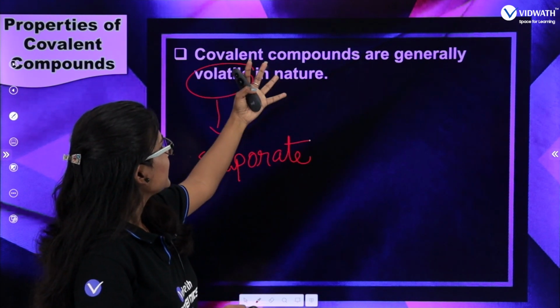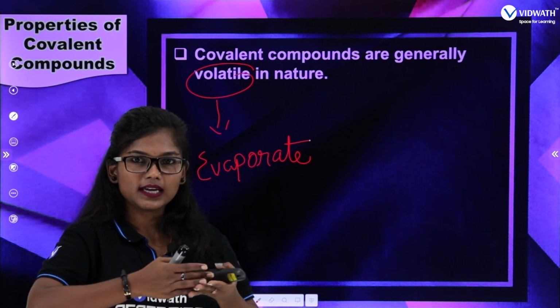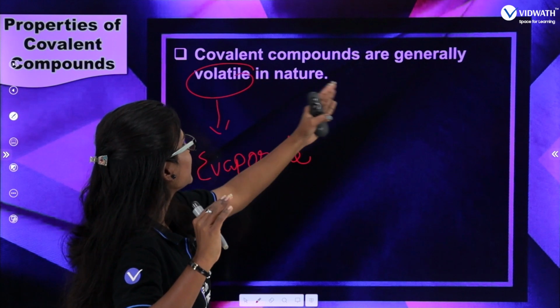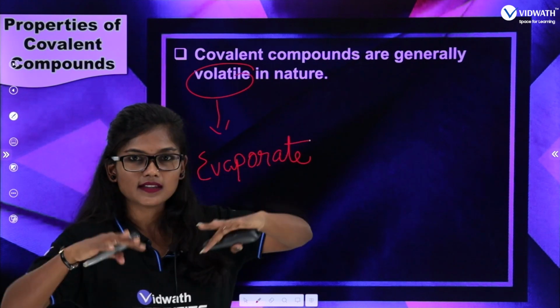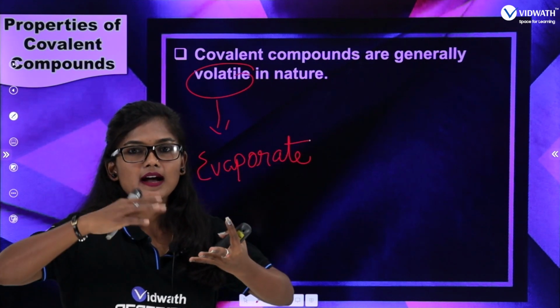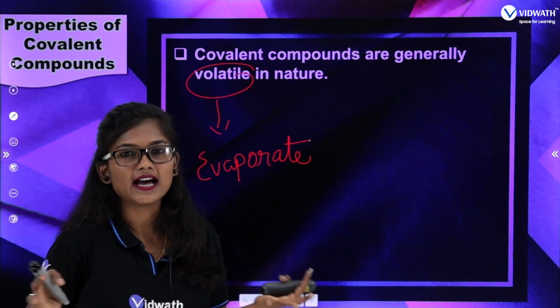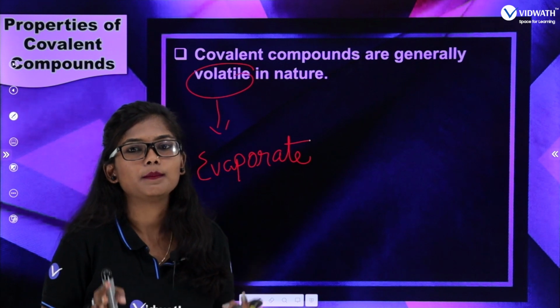So that's the reason the bonds can break easily and the compound can evaporate easily. That is, covalent compounds are generally volatile in nature, as the forces are weak in covalent compounds.